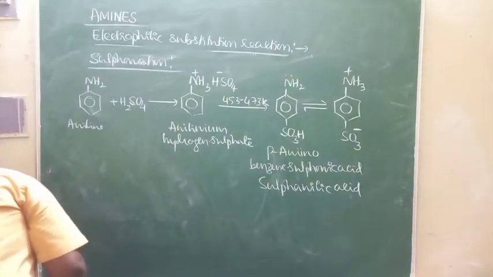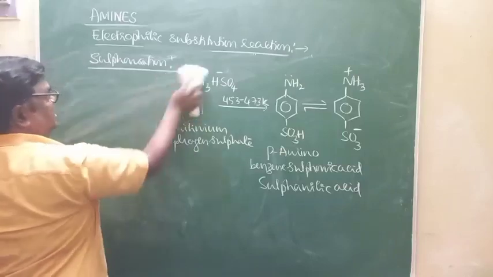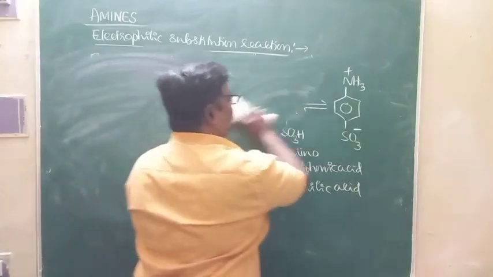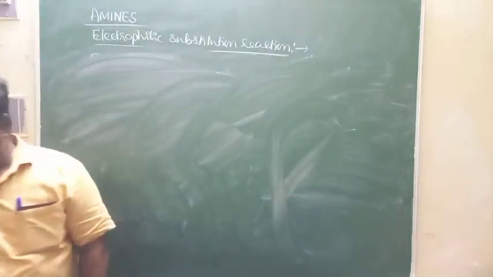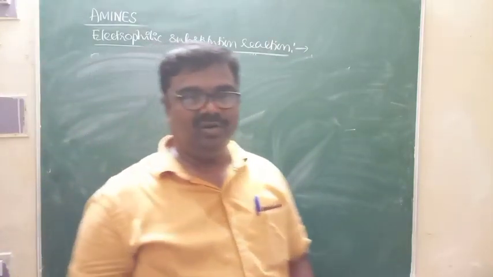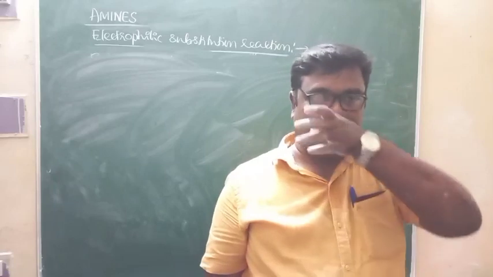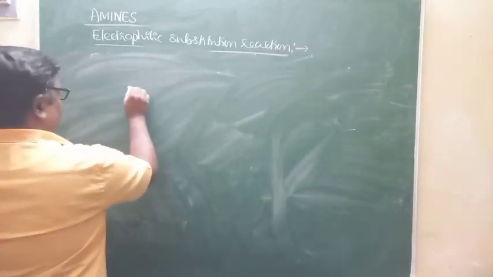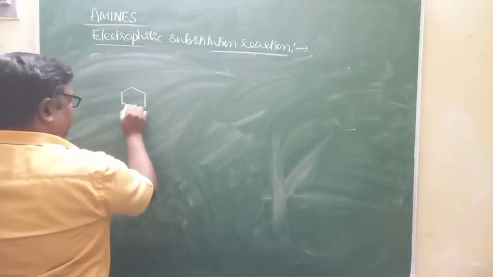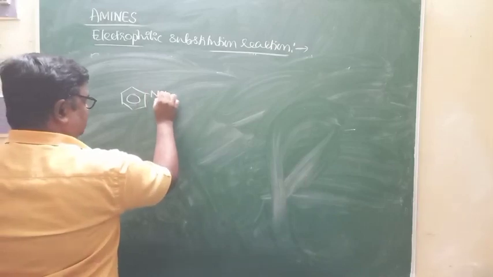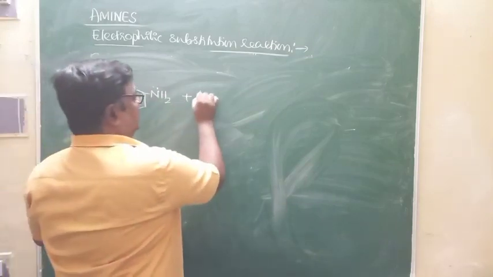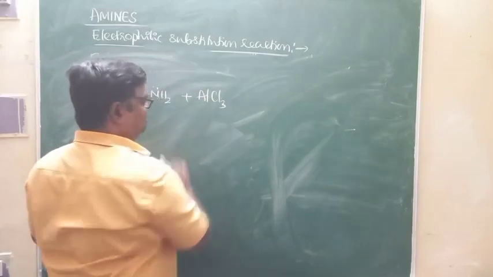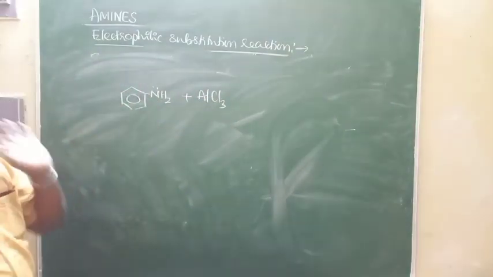I know that as far as electrophilic substitution reactions are concerned, we have Friedel-Crafts alkylation and Friedel-Crafts acylation. Aniline does not undergo Friedel-Crafts acylation and alkylation reaction because aniline is a base. Nitrogen carries lone pair of electrons. In Friedel-Crafts reaction, we are going to make use of anhydrous aluminum chloride.